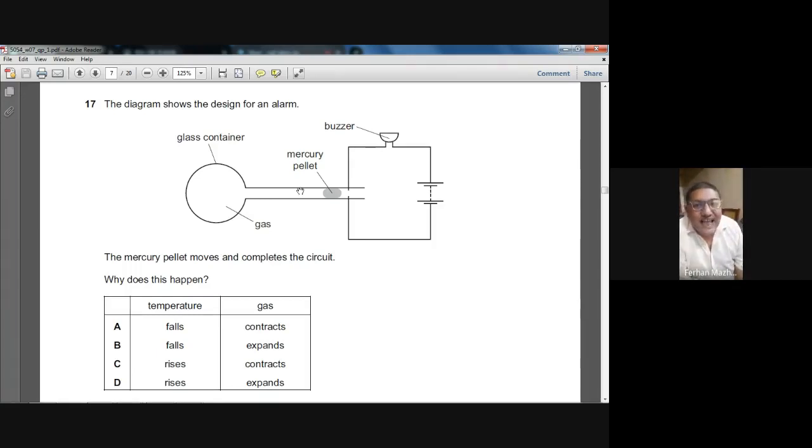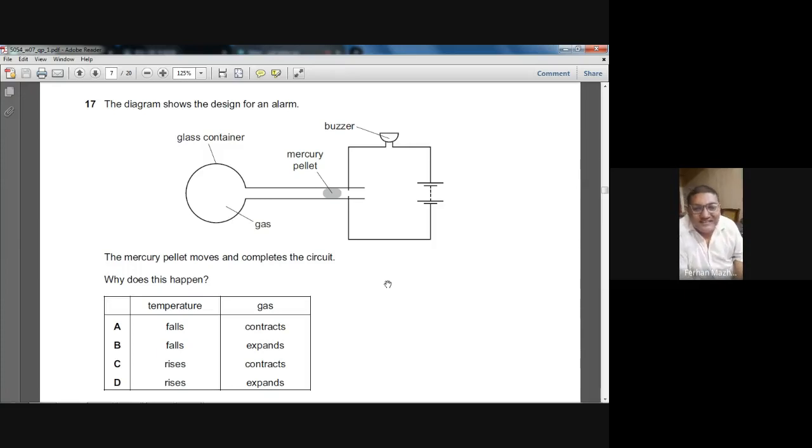Why does this happen? So choice is yours. Pick the right choice. D, sir. I just told you the whole story. D. You think C, sir, because the temperature rises and gas contracts? Gas contracts? Think again. What is the choice? D. The temperature rises and the gas expands.